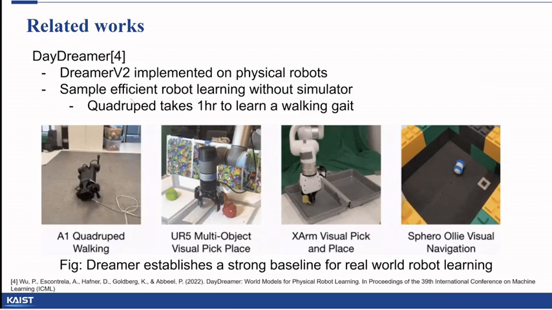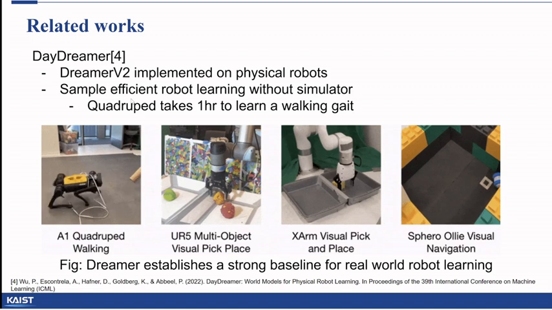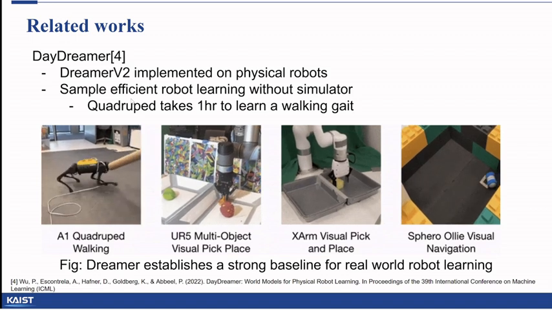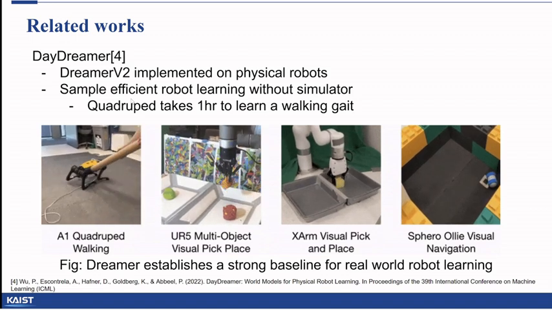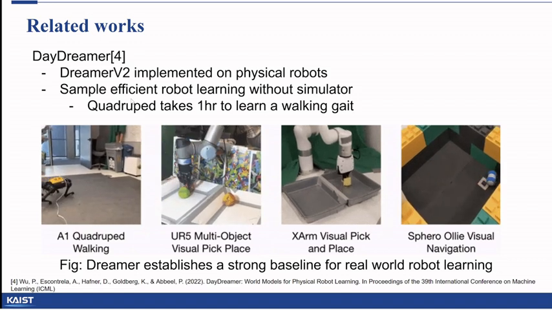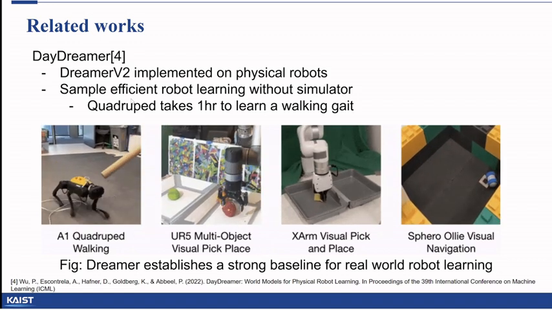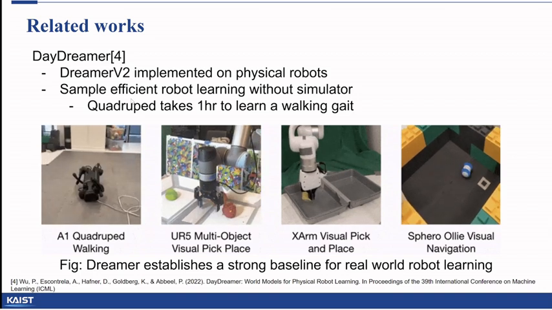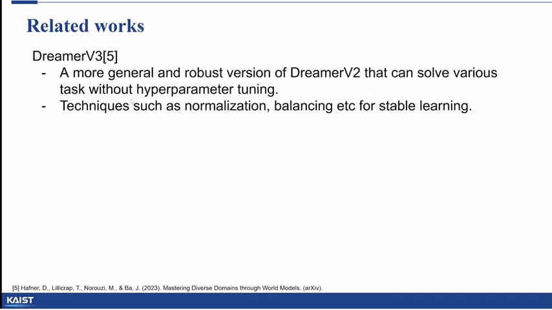DayDreamer implemented Dreamer v2 in the robotics domain, learning complex behavior such as a quadruped's walking gait in just 1 hour, using only one agent interacting directly in the world without a simulator. Dreamer v3 improves on Dreamer v2 by stabilizing the learning using techniques like normalization, balancing, etc. Dreamer v3 is very robust and can solve various tasks without hyperparameter tuning.